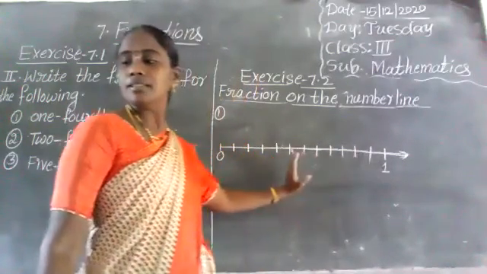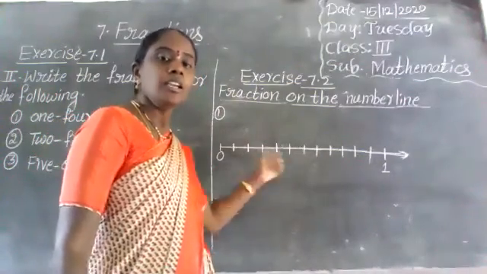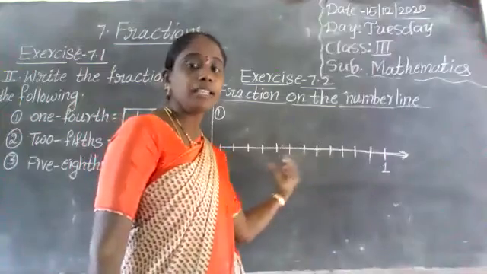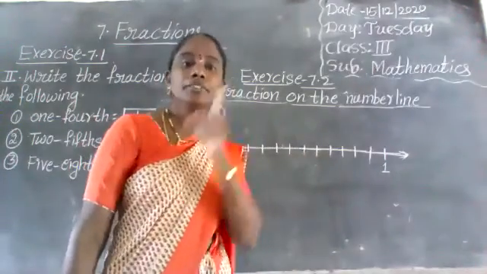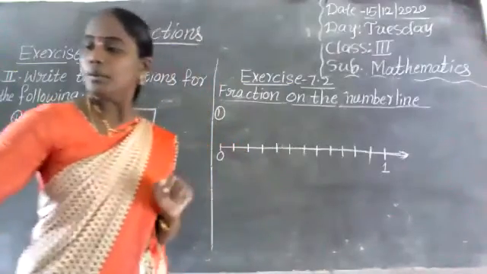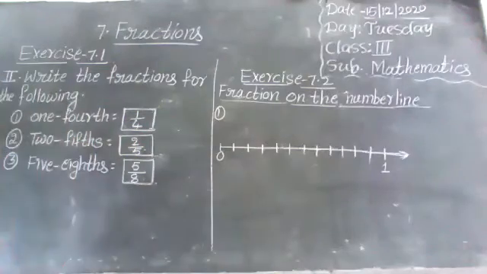It's page number 64. Okay, 12 parts are there. 12 equal parts are there here. On one number line, 12 equal parts are there. Now, mark 5 by 12 on this number line.